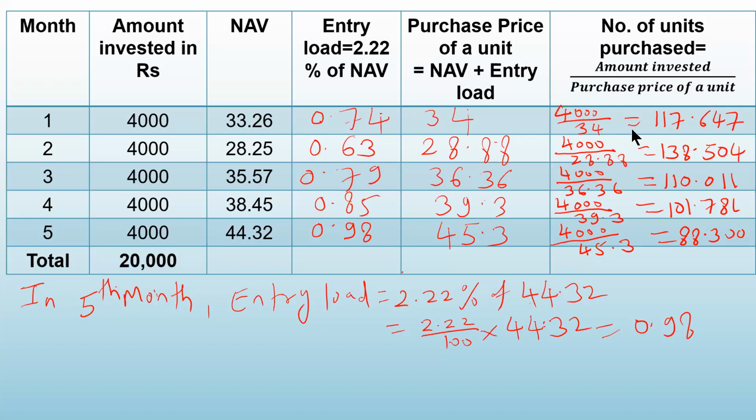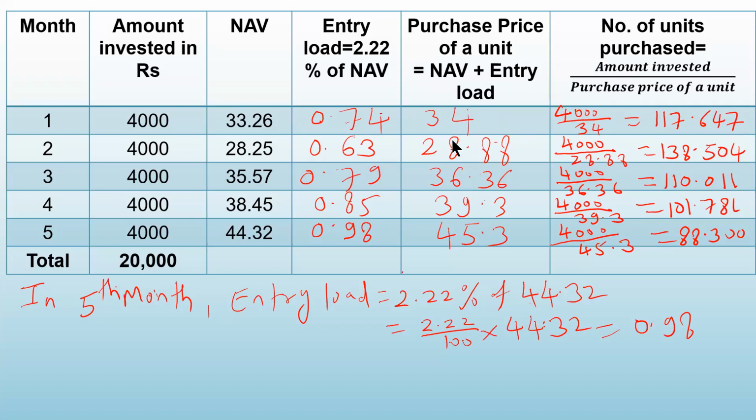Okay. Look at it. One thing you note here, when the purchase price is decreasing, number of units are increasing. In the first month, purchase price was 34, so 117.647 units were purchased.